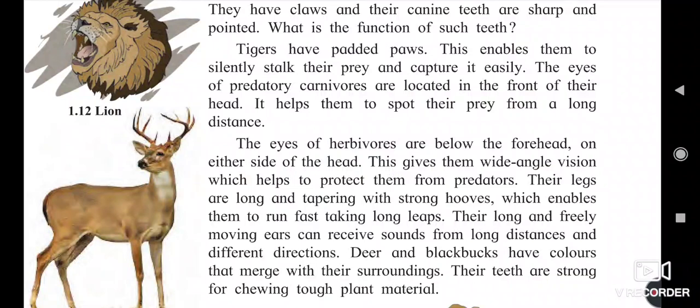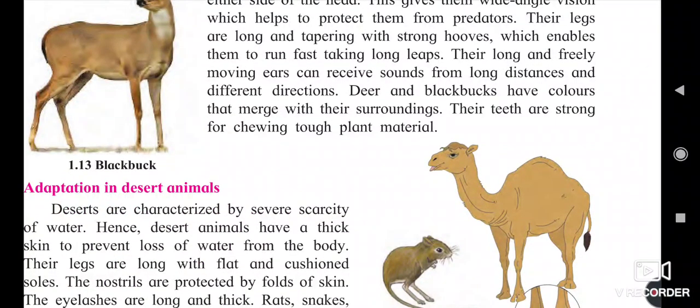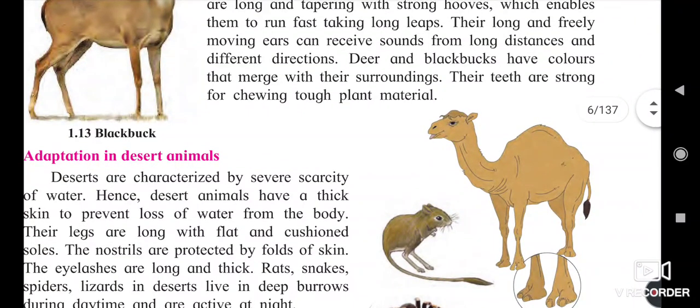Their long and freely moving ears can receive sound from a long distance and from different directions. Deer and blackbucks have a color that merges with their surroundings. Their teeth are very strong for chewing tough plant material.